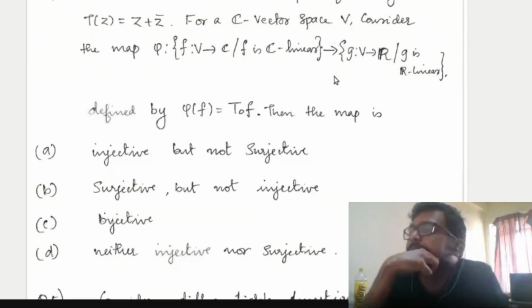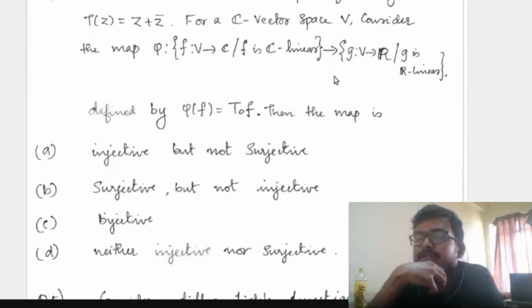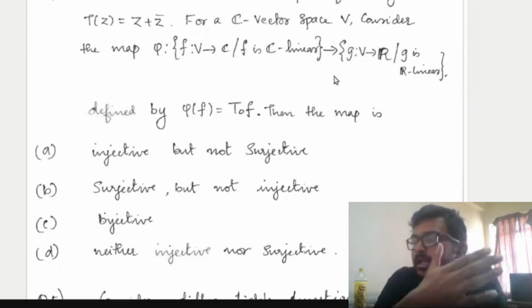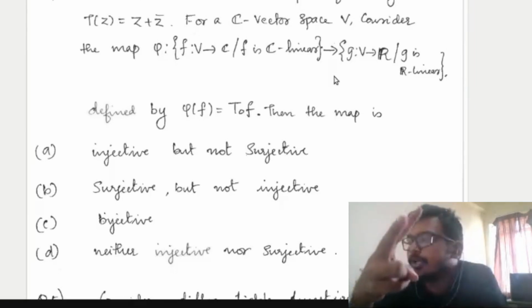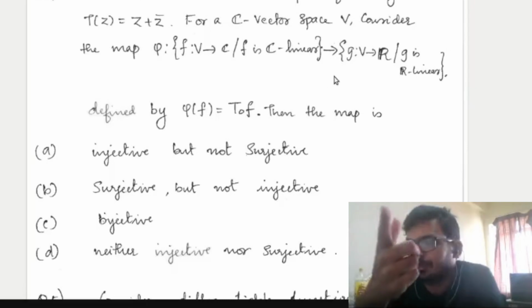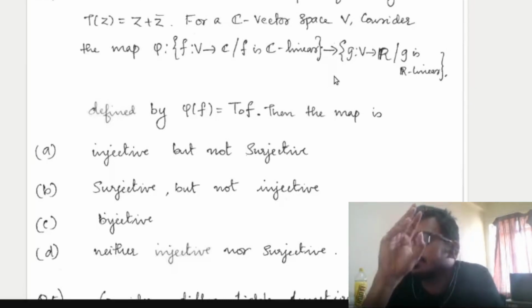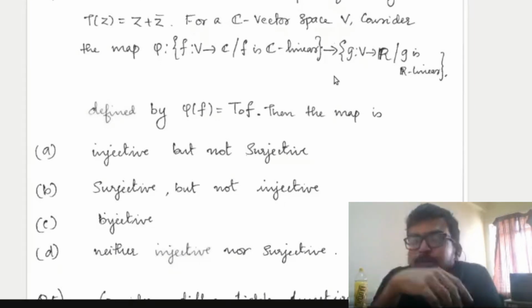So here the map phi is nothing but mapping a complex linear functional f to 2 times real part of f. So you have to check whether this map is injective and whether this map is surjective. I hope the question is clear.